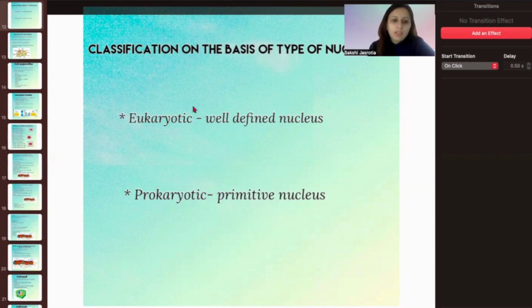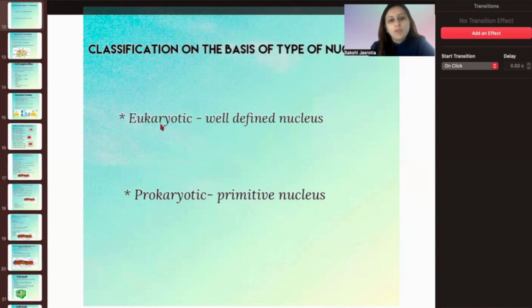So depending on that, there are two types of cells. One is the eukaryotic and the other is the prokaryotic. Wherever this term karyot comes, it means the nucleus. From the name, pro means the primitive type. So in the prokaryotic organisms, the nucleus is a primitive type of nucleus. That means there is no well-defined nucleus present, no nucleoid, it is just very primitive. It is lying in the open. There is no special demarcation, no special categorization inside this.